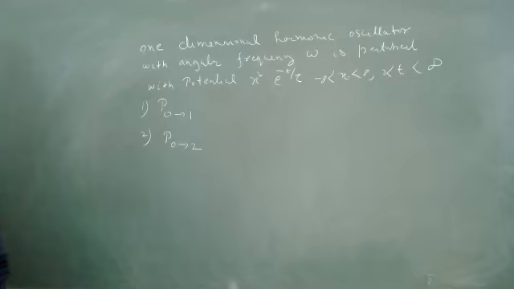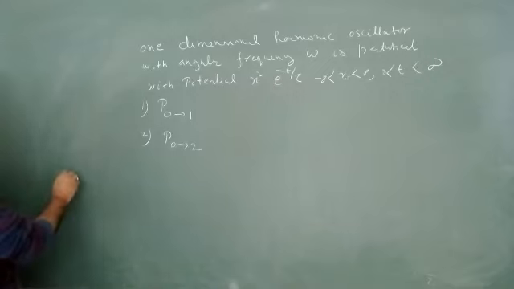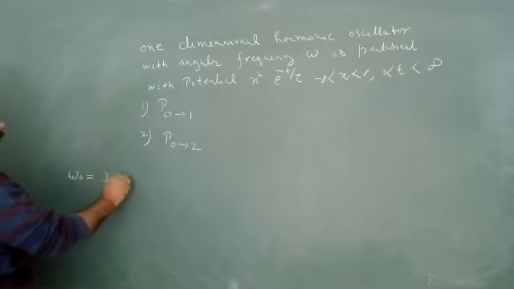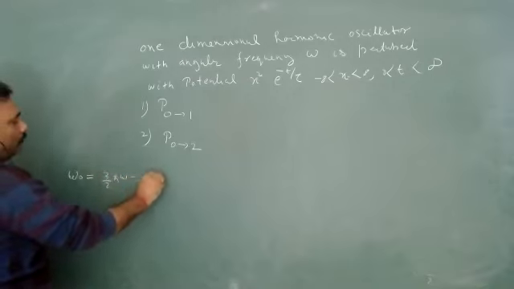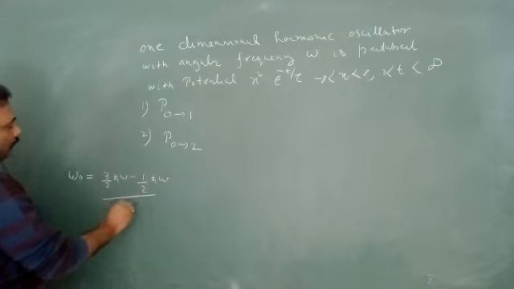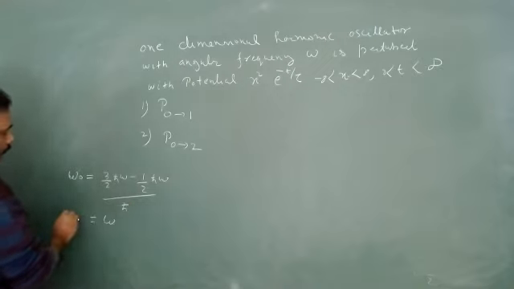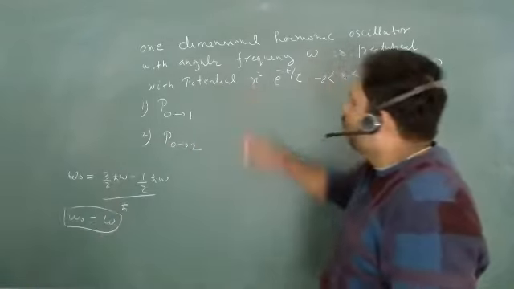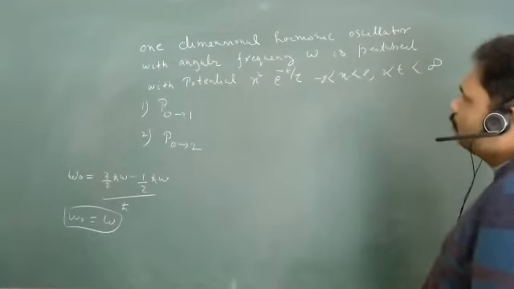Okay. So we have to just go for this. First we have to calculate omega naught. What is omega naught for the first case? The omega naught is 3 by 2 h cut omega minus half h cut omega, by h cut. So omega naught is omega in the first case. And what is my x square operator?